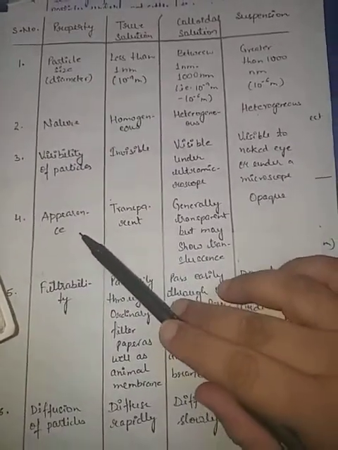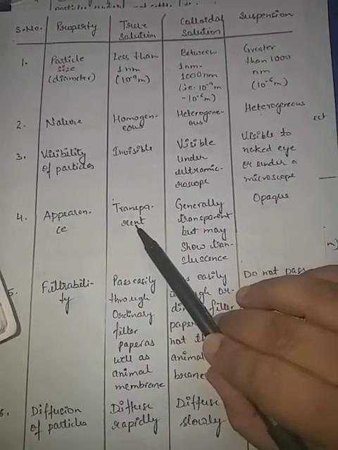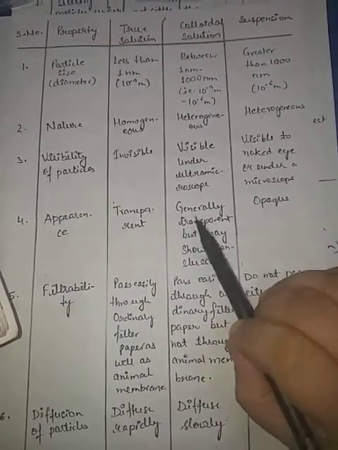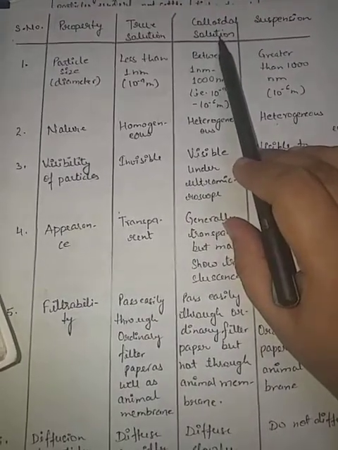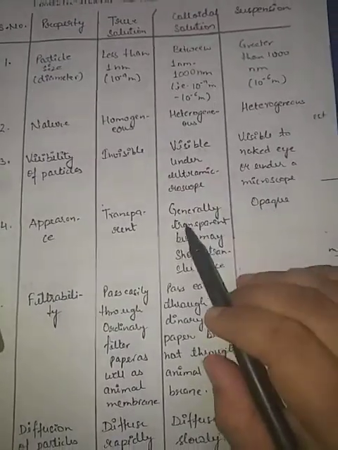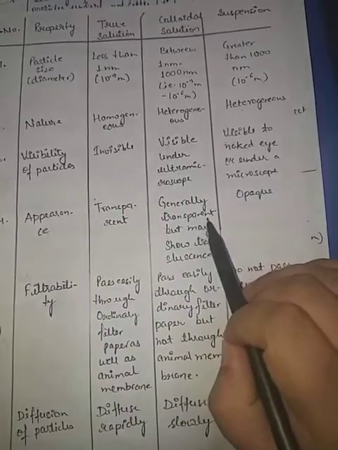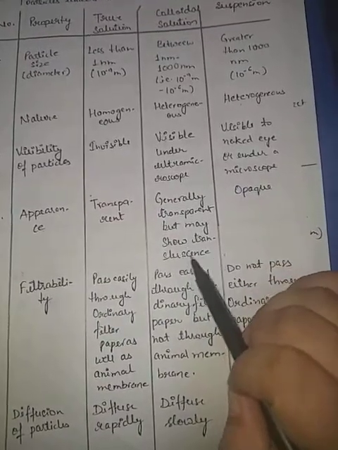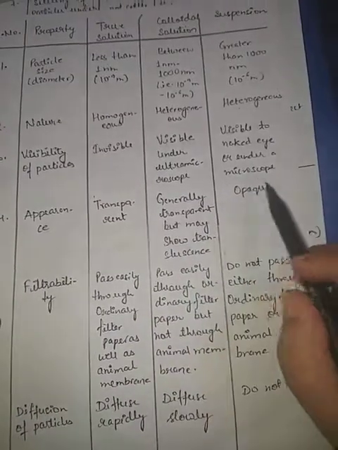Now next is appearance. True solutions will form transparent solutions. Colloidal solutions we can call sol, these are called sols. Generally they are transparent but may show translucency. Suspensions may be translucent and they are opaque.